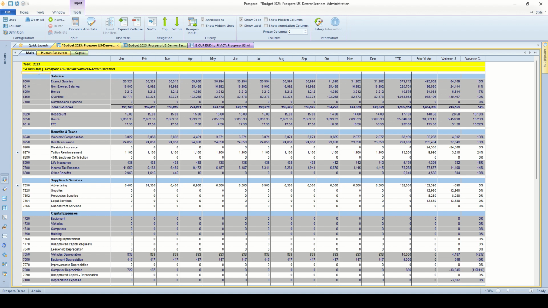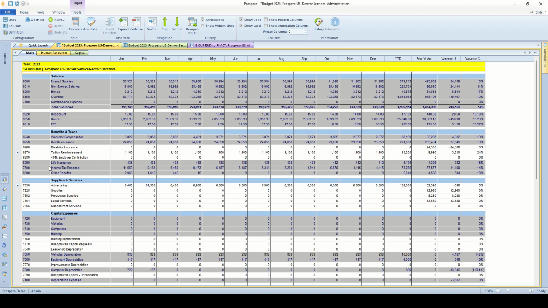Our columns have account numbers on the left hand side, a description column, our January through December columns, year-to-date balances, and also comparisons on this input screen for prior year actuals and a dollar variance and a percent variance. When you build this for your individual budget managers, you can have these columns in any order that you need. If you need a fiscal column, that's fine as well. If you don't care about prior year actuals, we can take those away. If you need 2 years of actuals for comparison, we can add those as well.